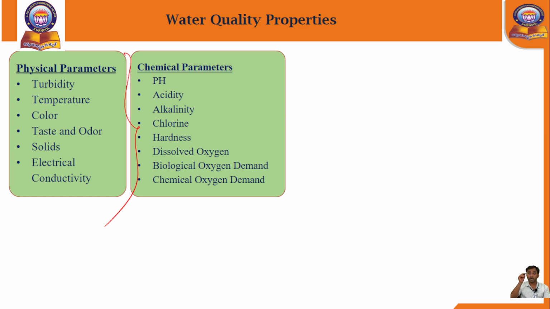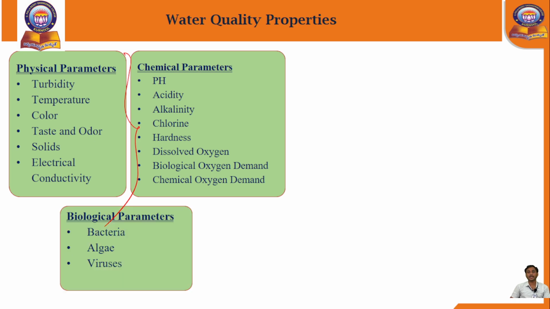That is, what type of chemical is present, what type of mineral is present, and how much percentage should be present, like that. And the last one is the biological parameters test: bacteria test, algae test, virus test. Any infection should not be present. If there are any pathogens, we have to remove them and make the water very clean.